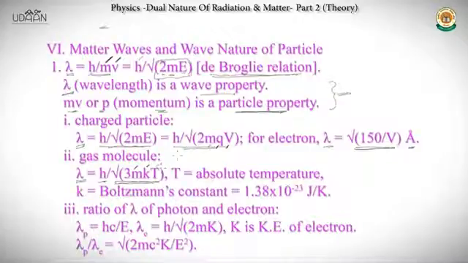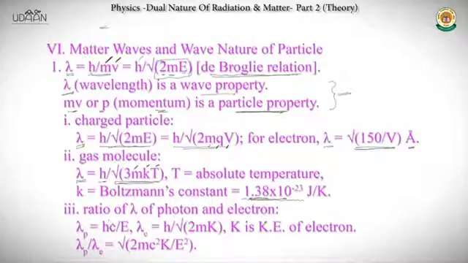T is the absolute temperature, that is temperature in the Kelvin scale, because it's SI. Boltzmann constant is given as 1.38 into 10 power minus 23 joules per Kelvin. This is a constant that you need to remember, like the Planck's constant and all that stuff. You need to remember the correct value, and unless stated otherwise, you are going to use this value.